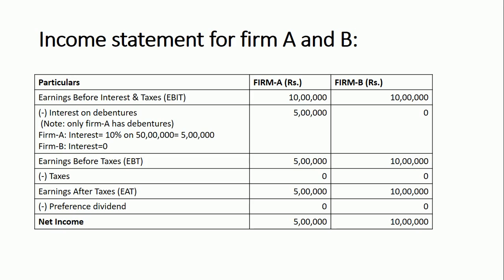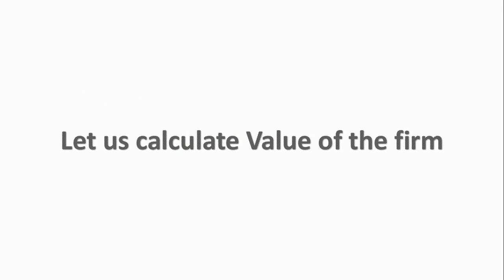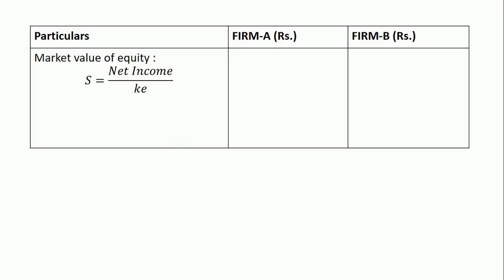Cost of equity or equity capitalization rate is given as 16% for firm A, 12.5% for firm B. Let us calculate the value of the firm. To calculate the value of the firm, we require the market value of equity. S is equal to net income by KE. Calculate for Firm A and Firm B.